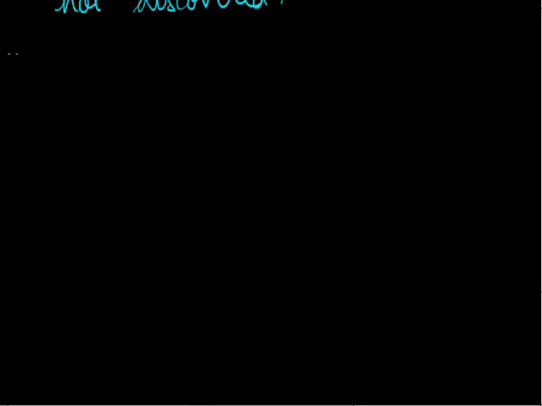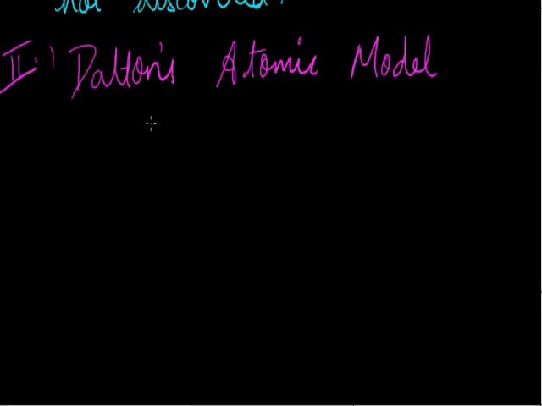Now we'll discuss the second atomic model, that is Dalton's atomic model. This Dalton's atomic model was very famous in its time. It had its own importance, and it was very important because it gave us many laws. After the models of Rutherford and Bohr, we came to know its certain drawbacks, but essentially it made a lot of important points.